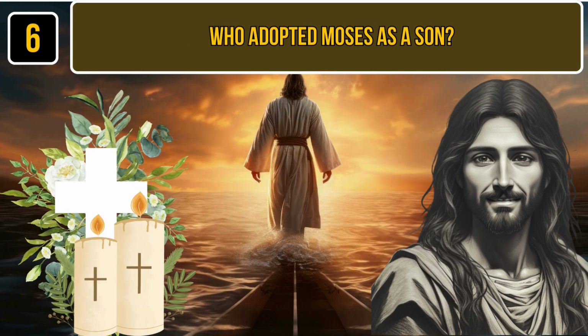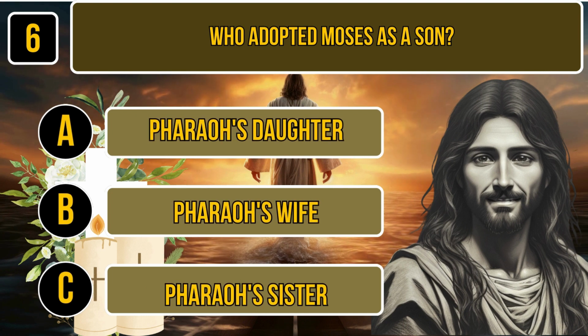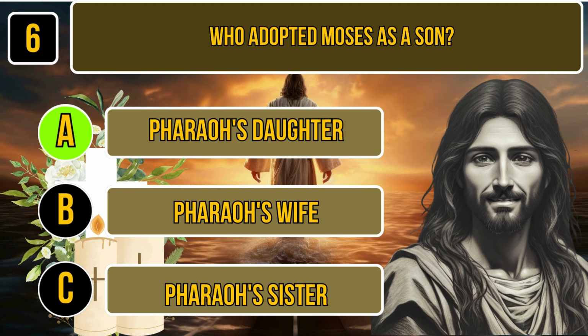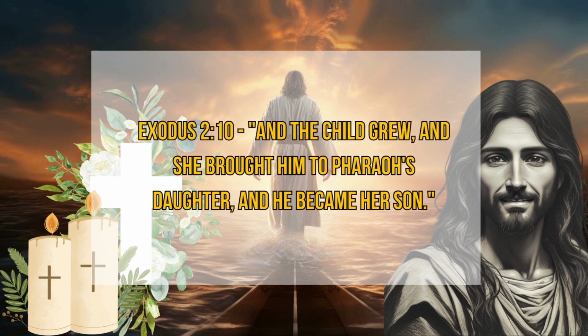Question number 6. Who adopted Moses as a son? A. Pharaoh's daughter. B. Pharaoh's wife. C. Pharaoh's sister. Time for thinking. The correct answer is Pharaoh's daughter. Exodus 2:10. And the child grew, and she brought him to Pharaoh's daughter, and he became her son.